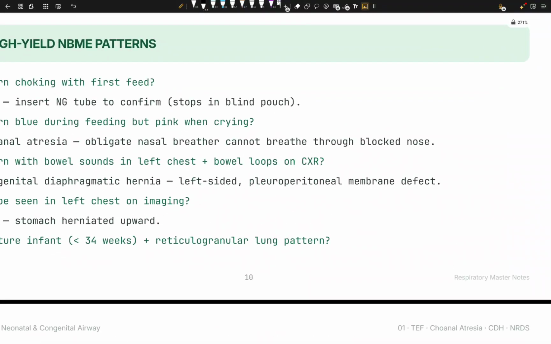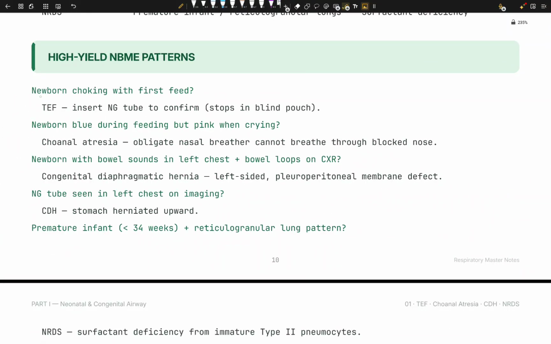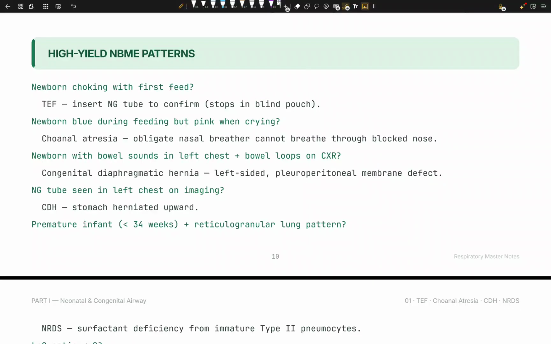Okay, so what's the pattern? Simple. Newborn choking on milk. Well, it's TEF: insert the NG tube, esophageal fistula, tracheoesophageal fistula. Just put the tube. There's a blind pouch. Newborn blue during feeding, pink when crying: choanal atresia, obligate nasal breathers. I also answered this: why is the child an obligate nasal breather? Neonate born with bowel sounds in the left chest.